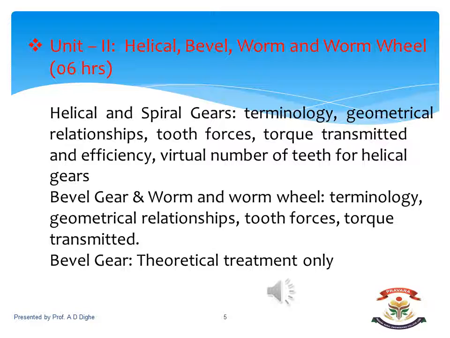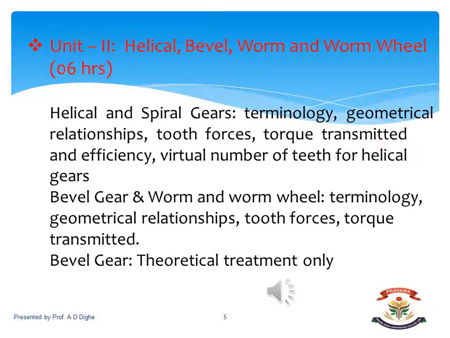Second part is bevel gear and worm and worm wheel. So what are the contents of it? First part is bevel gear. In that, terminology, its geometrical relationship, tooth forces, and the torque transmitted.